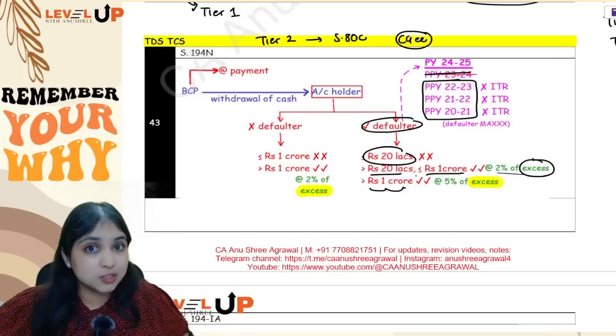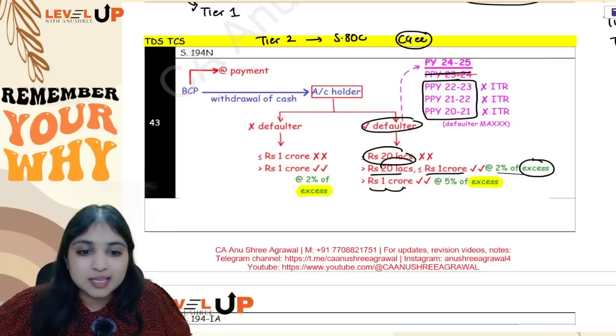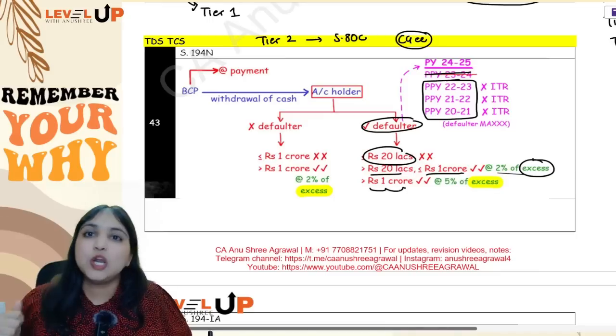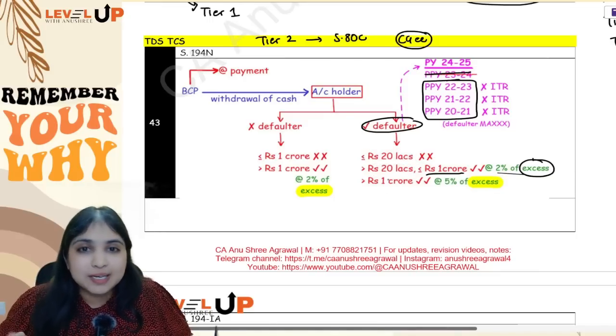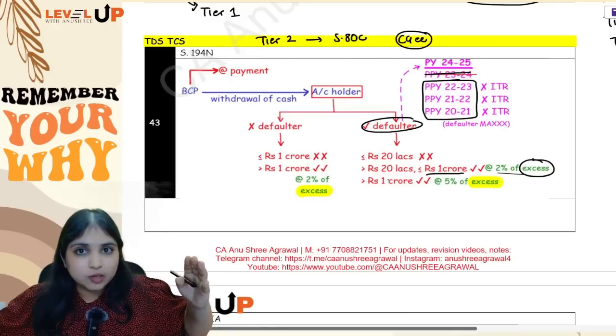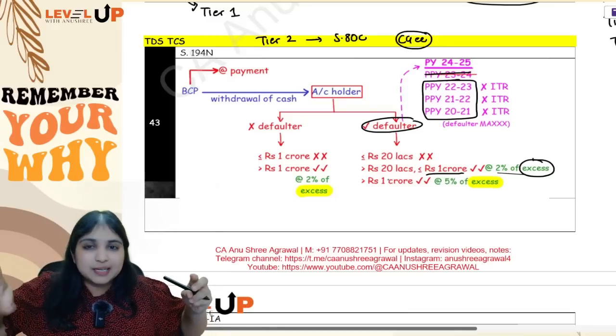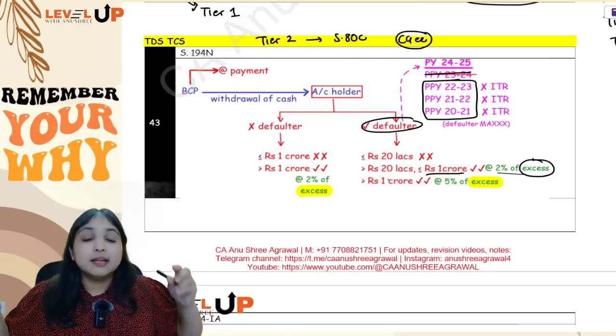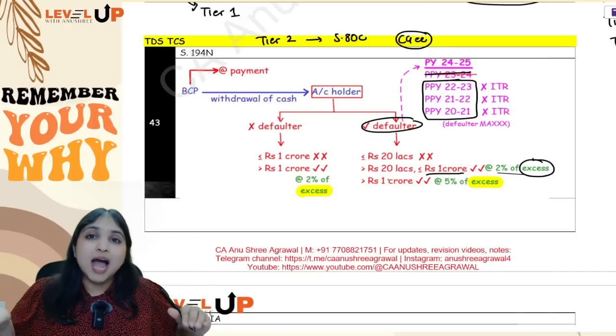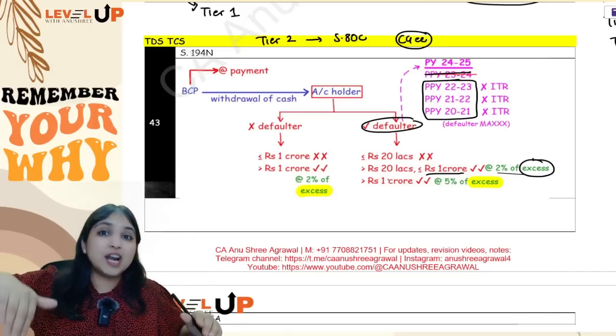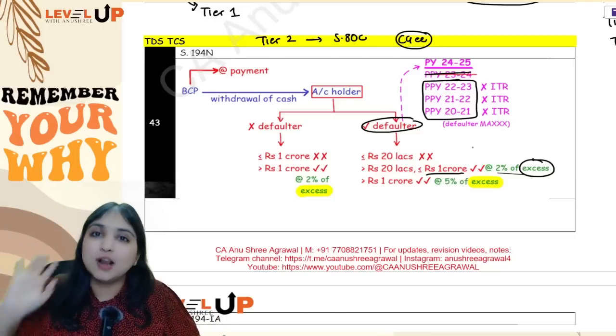The most special point about 194N is that the TDS is calculated as a percentage of the excess. Excess means what? Like if you are withdrawing 30 lakhs, then TDS will be only on the excess above 20 lakhs, that is only on 10 lakhs. So up to 20 lakhs, no TDS; from 20 lakh to 1 crore, whatever is in excess above 20 lakh, on that 2% TDS. If the withdrawal is more than 1 crore, I will see the withdrawal in excess of 1 crore, on that 5% TDS.